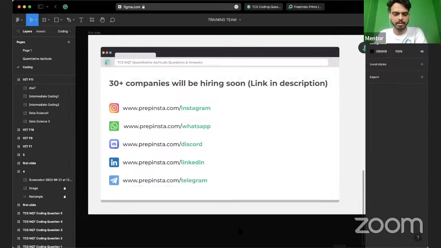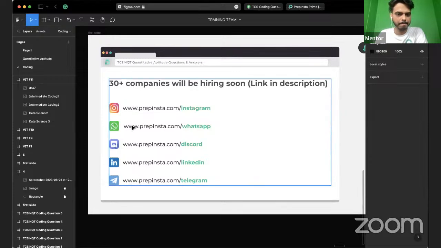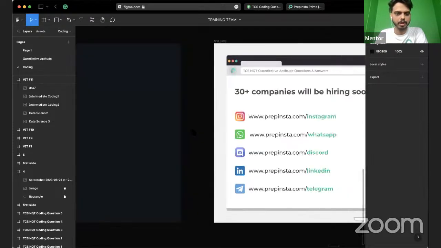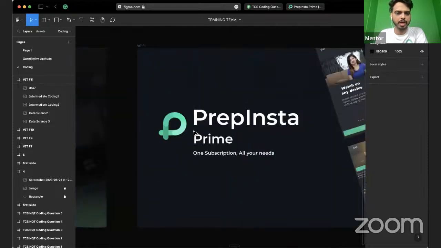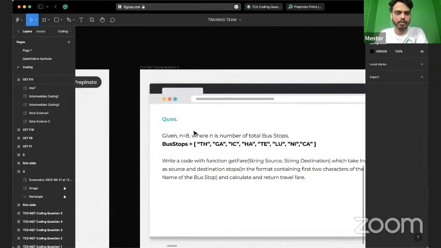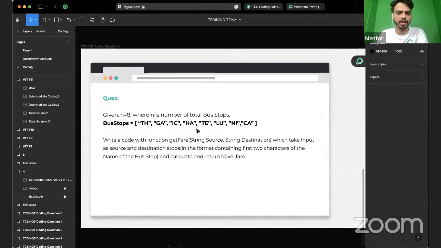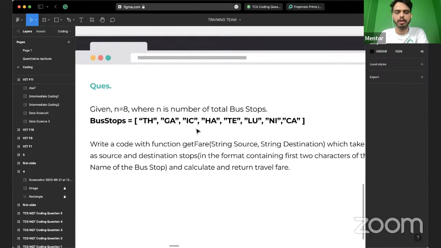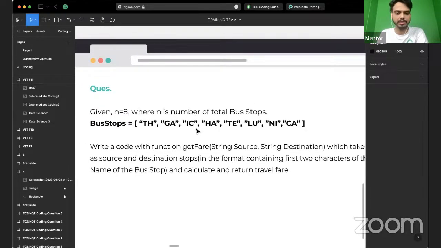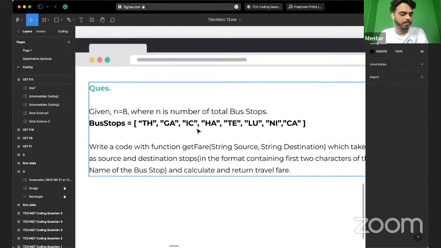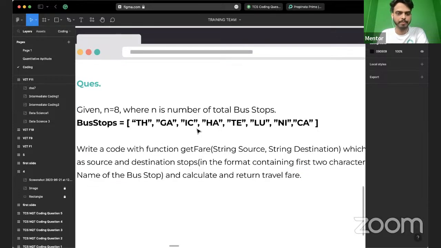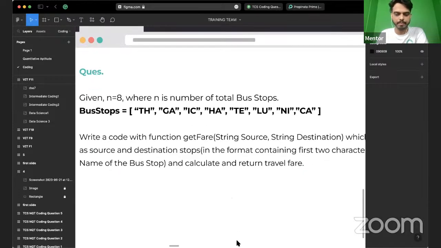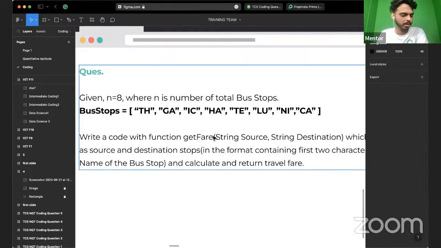So let's go back to the condition where we have these values. This is the value that we have, and I'll zoom a little bit. We have seen the condition for whenever the source is less than the destination.